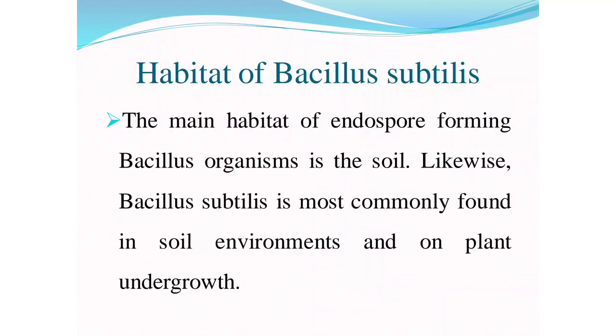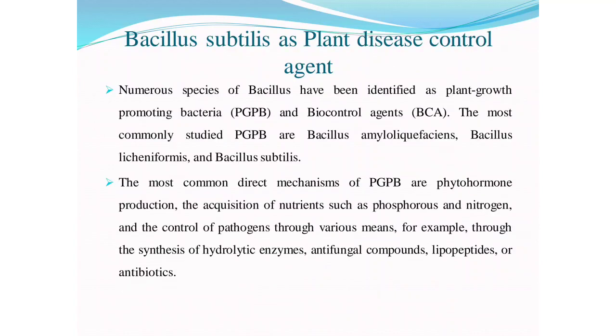The main habitat of endospore-forming Bacillus organisms is the soil. Bacillus subtilis is common in the soil environment and plays a role in plant growth, and as a plant disease control agent. Numerous species of Bacillus are identified as PGPB, plant growth promoting bacteria, and biocontrol agents, BCA. The most commonly studied are Bacillus amyloliquefaciens, Bacillus licheniformis, and Bacillus subtilis.